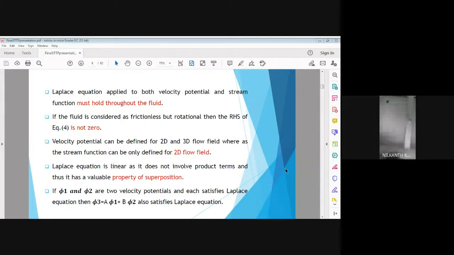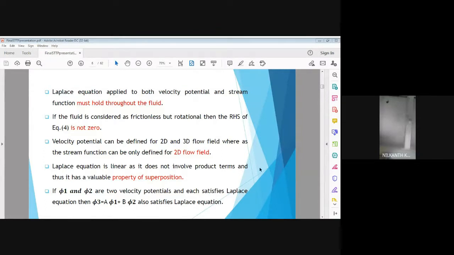The most important point about this velocity potential is that the Laplace equation is linear. When we look very closely at equation number 3 and equation number 6, in those equations there is no product term, that is dou 2 psi upon dou x into dou y. There is no product term, or a double differentiation is not multiplied by any other variable. So Laplace equation is linear in nature.